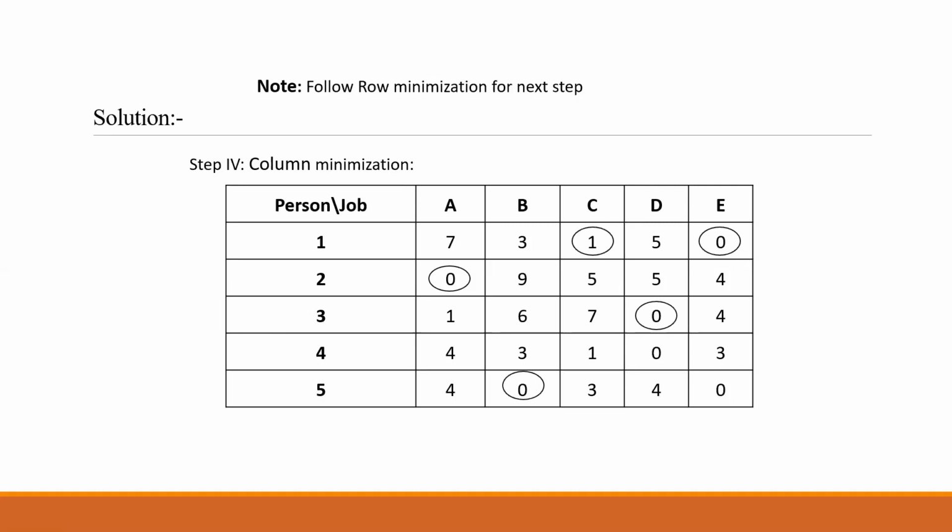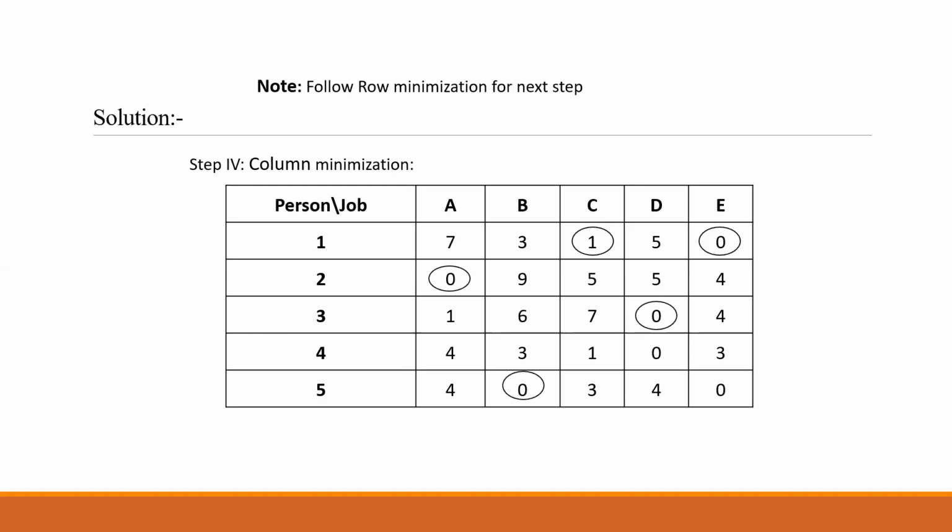Third column, minimum value 1. Fourth column, D column, minimum value 0. Fifth column, minimum value 0. So students, you can see only one column is having minimum value 1. Rest all, A, B, D and E, are having value 0.